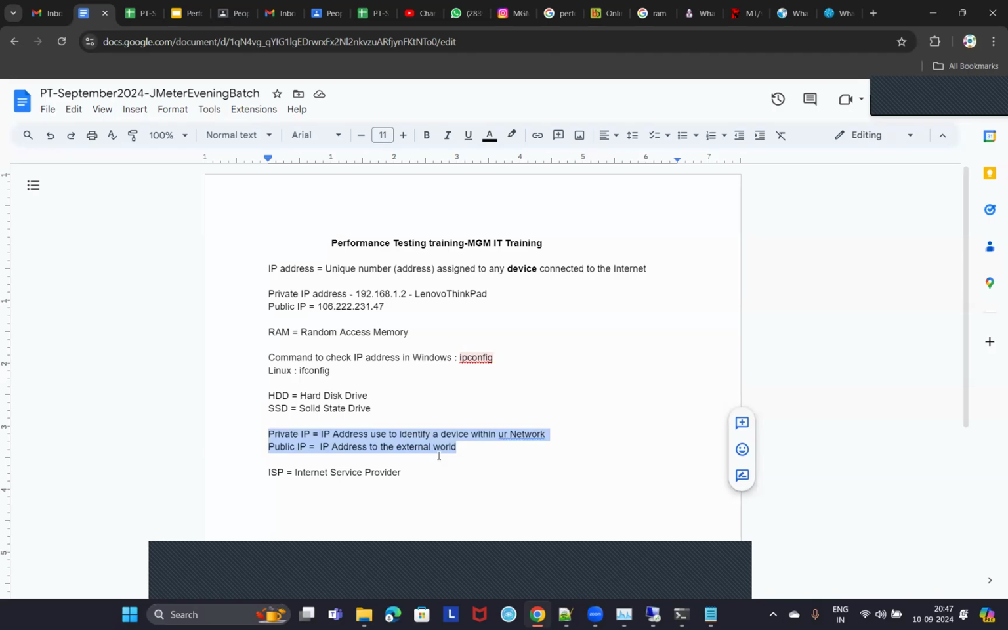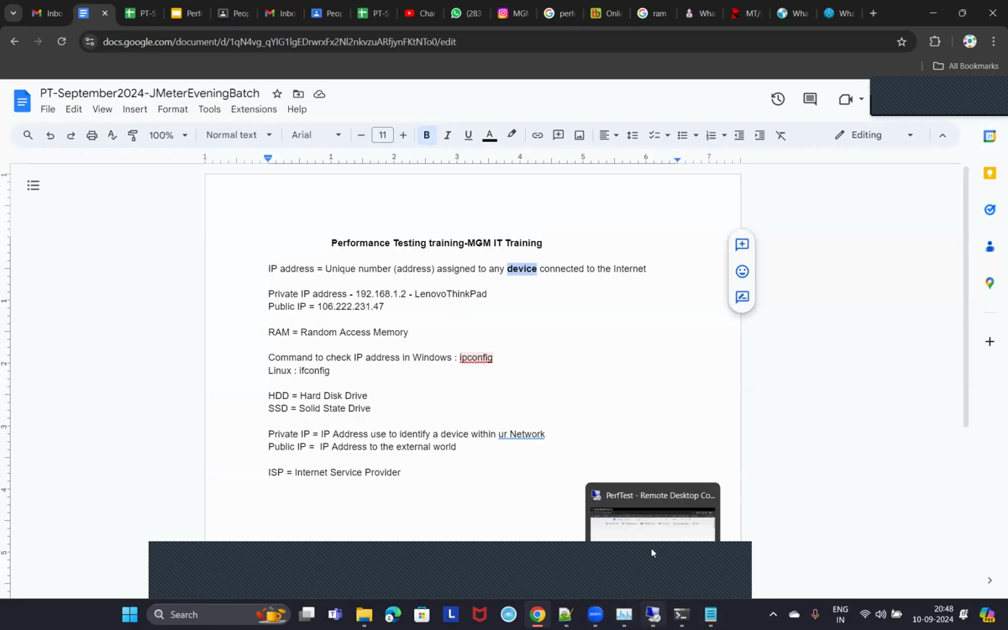That is how you tell your address to outsiders. But if someone within your apartment asks you where do you stay, you will not say your building name, but you will say your flat number, because that address is helpful to identify within the building or premises. Is this clear now? What is the difference between private IP and public IP? Public IP is something which is for the external world, whereas private IP is within your network. And every device connected to the internet will have a unique IP address.